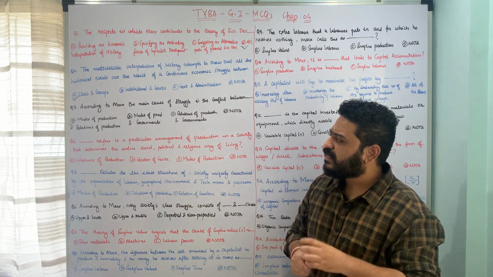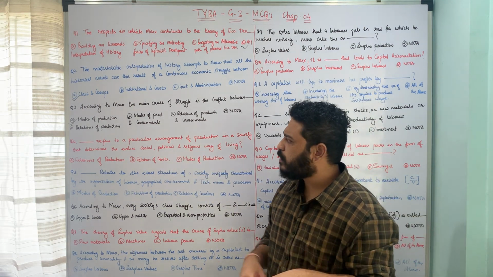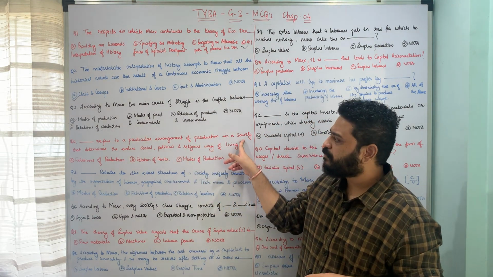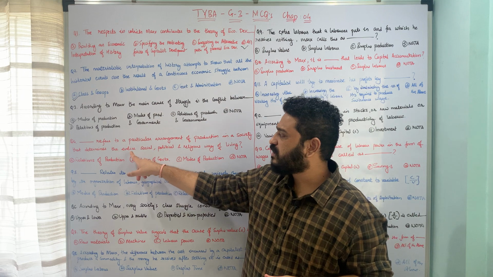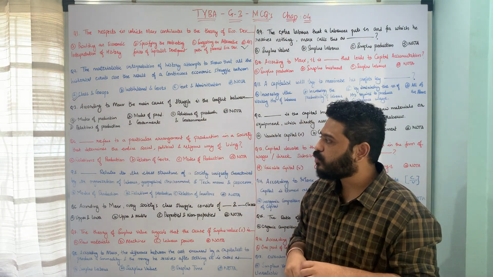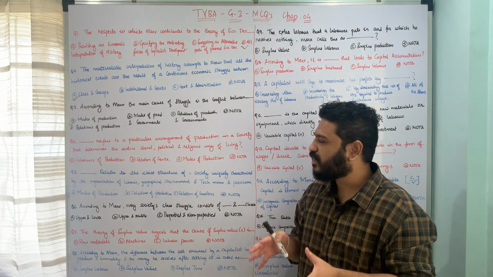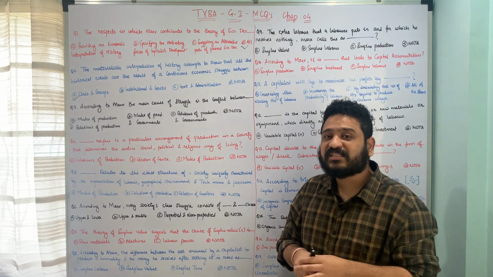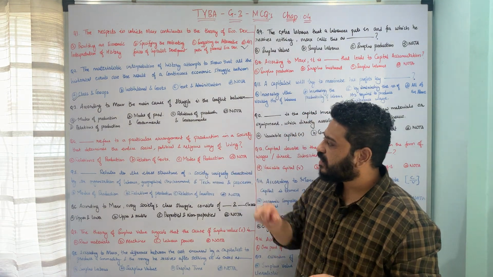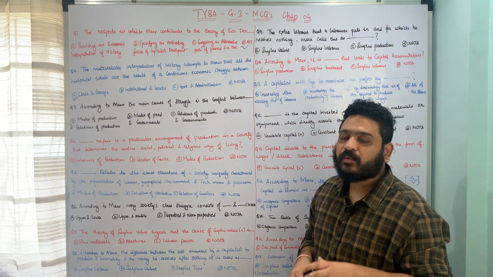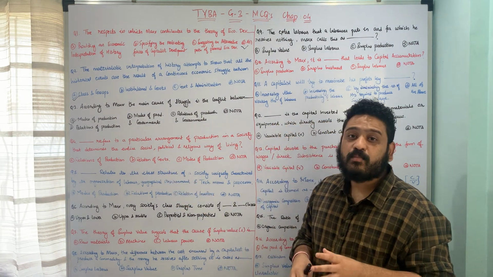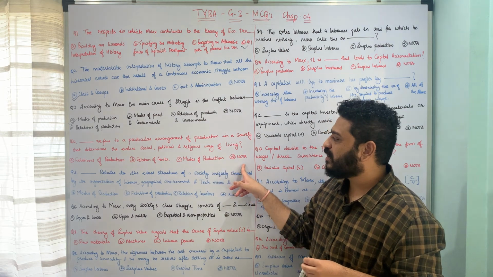Next question: dash refers to a particular arrangement of production in a society that determines the entire social, political, religious way of living. What refers to a particular arrangement of production in a society which determines the entire social, political, religious way of living? Whether it is A, relations of production, B, relations of governments, C, modes of production, or D, none of the above.